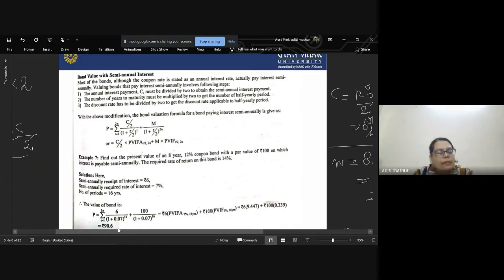First write down the n, then the C, calculate the present value factor of each year at the rate of 7%, multiply to get the present value, and then sum them all together; you will get 90.6. So it is homework: calculate the present value of this question with the help of the table we have discussed, and cross-check whether the value comes to 90.6 or not.